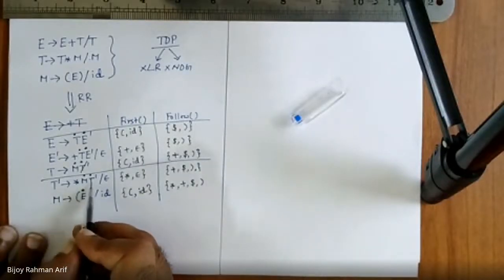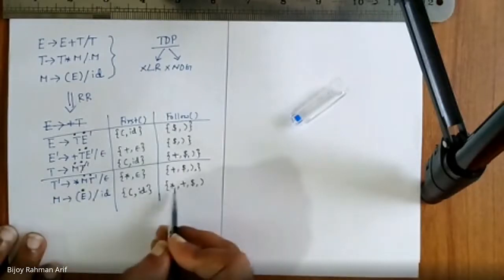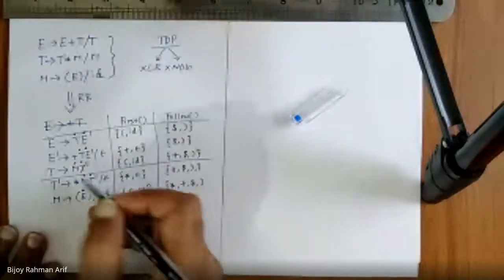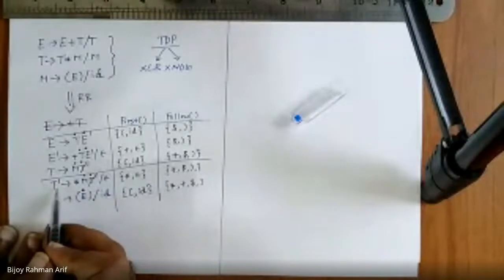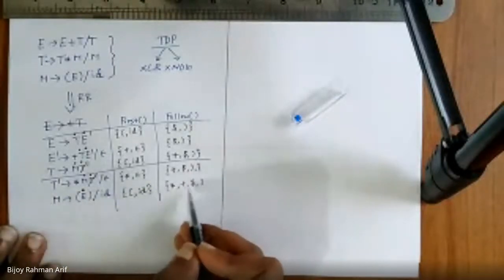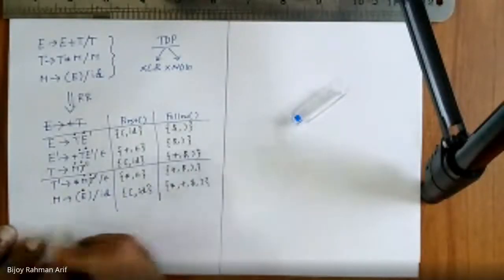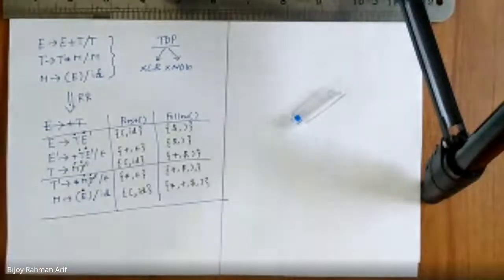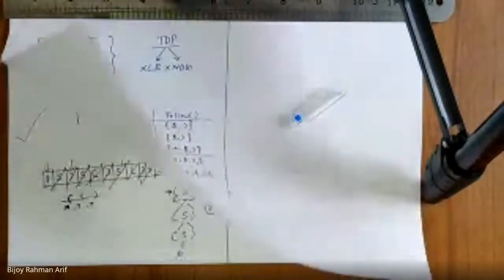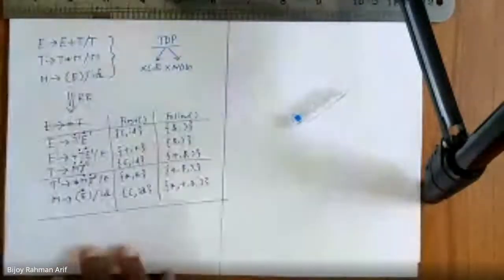For this one, it is nothing but first of T dash. Star is already there, and epsilon. If you put epsilon, this one vanished. So follow of T dash is plus, dollar, close parenthesis. Yeah. This is the first and follow table. Now we have to come up with the table.